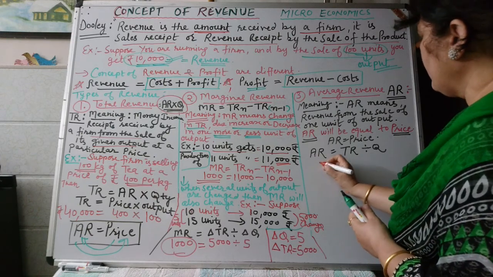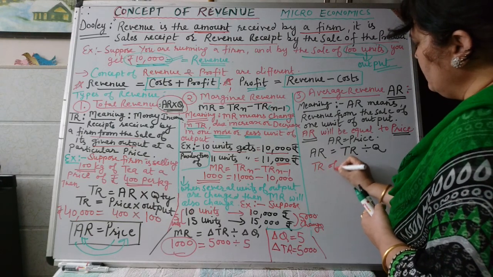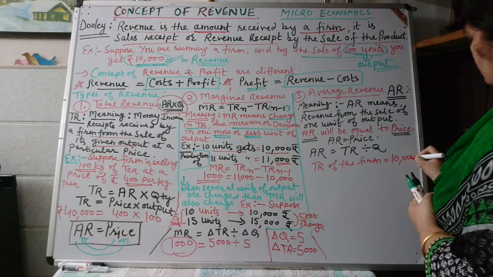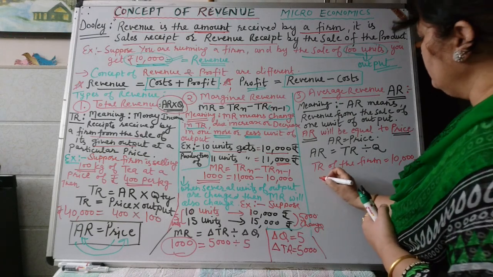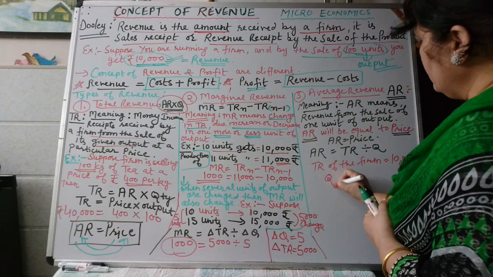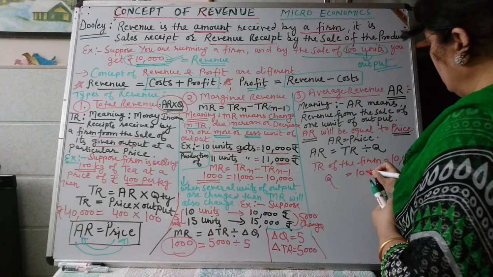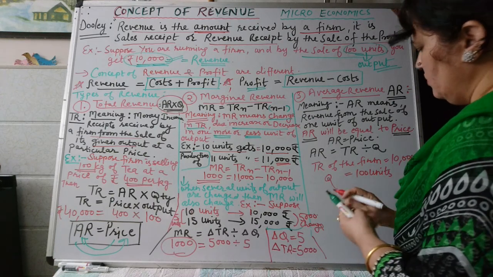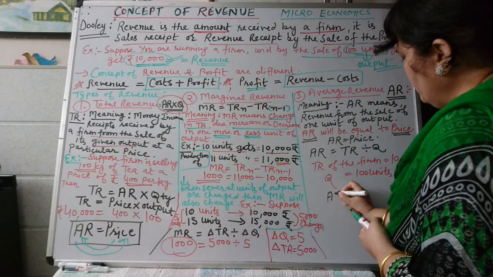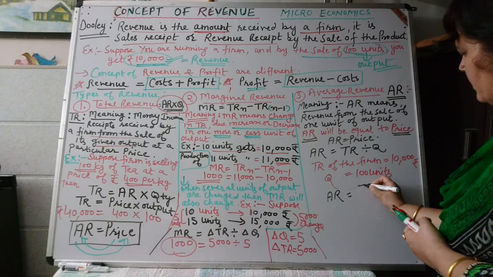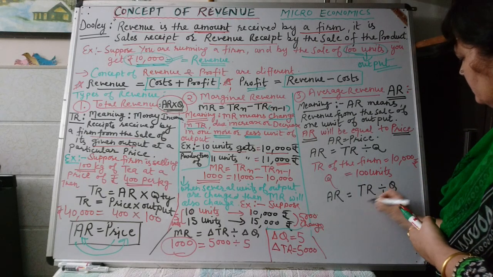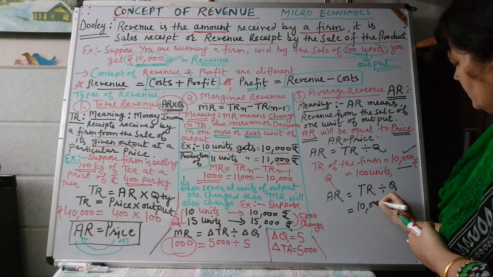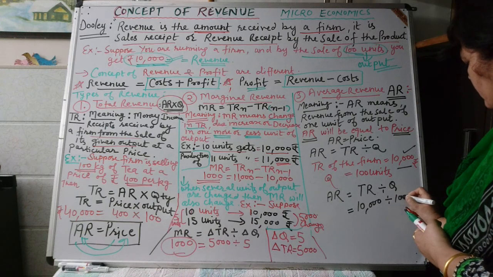Suppose that the total revenue of the firm is equal to 10,000 rupees and quantity is equal to 100 units. So the average revenue is equal to total revenue divided by quantity, which is 10,000, and total output is 100.